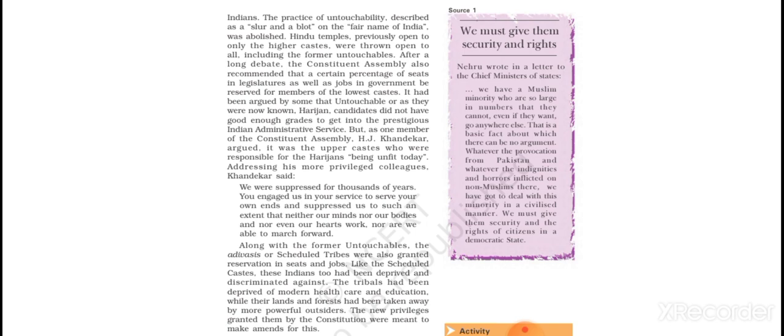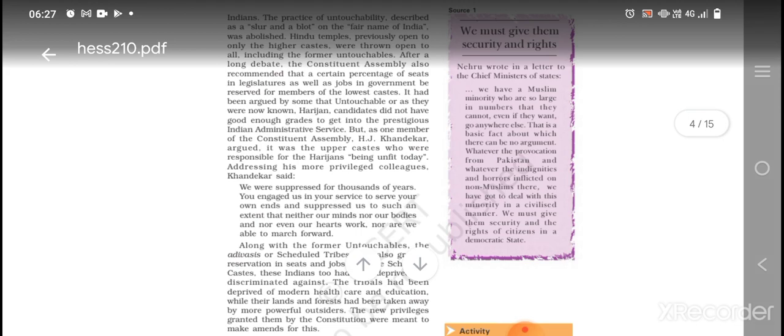You engaged us in your service to serve your own ends and suppressed us to such an extent that neither our minds nor our bodies and not even our hearts work, nor are we able to march forward. Okay? Means that now they are unable to study even because they have not studied for thousands of years. So how will they be able to do that, right?